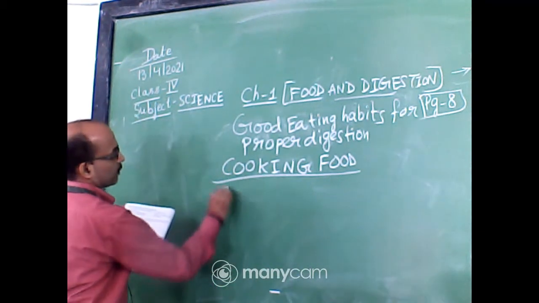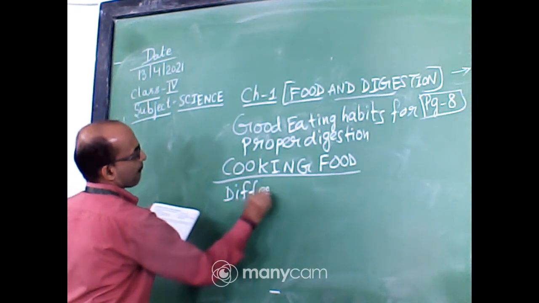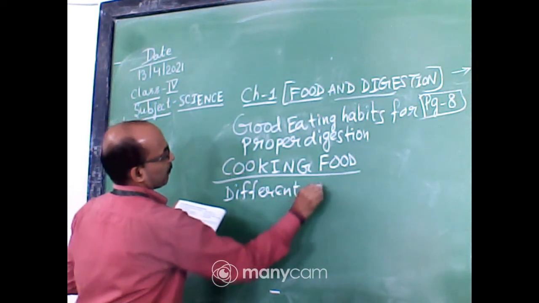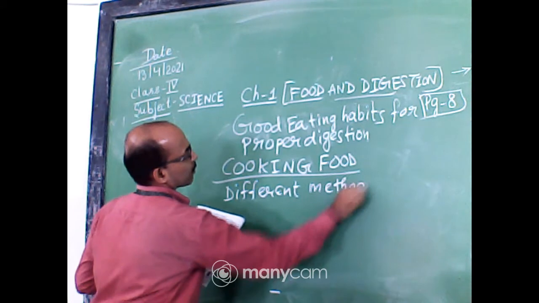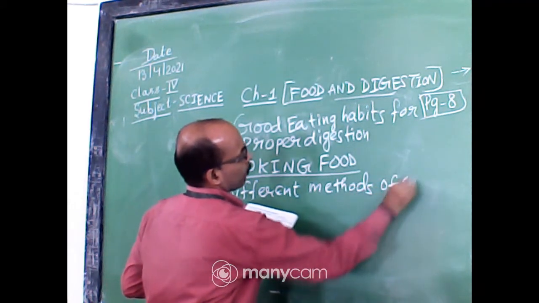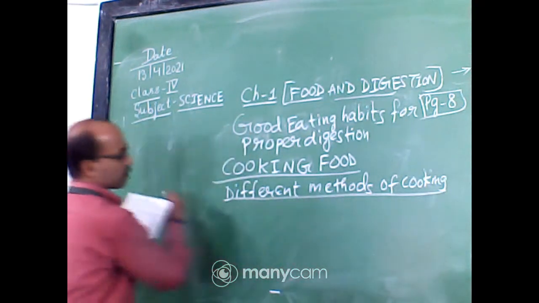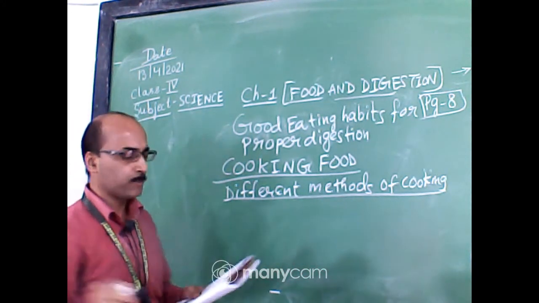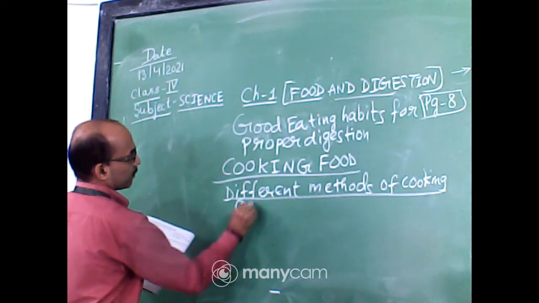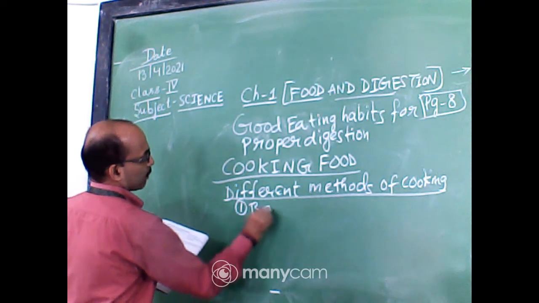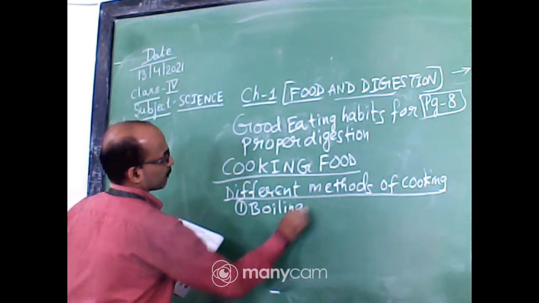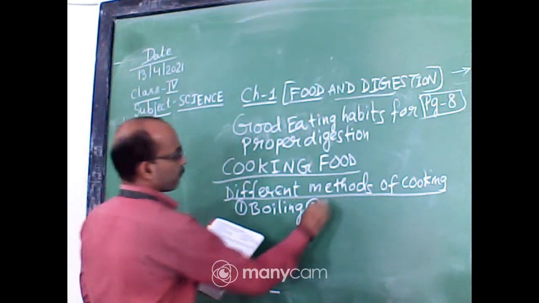So, different methods of cooking. Here we are learning the different methods of cooking. You can underline there, very important. Number 1, boiling. Number 2, frying.